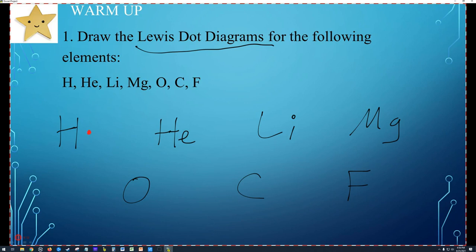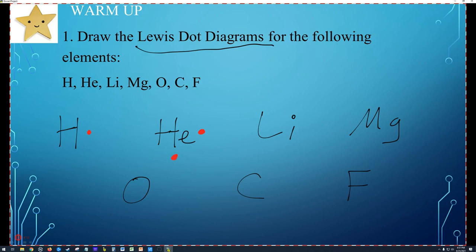I'm just going to change the color so that you can see it better. Helium is in group 2, so he will have 2. Remember that group 8, the noble gases, don't react with anything. They're noble and they're inert gases. Most of them have 8 valence electrons. They have full outer shells. Helium only has 2, because helium is in the 1s, and the first shell only holds 2 electrons. So helium is in group 8, but you have to remember that he only has 2 valence electrons. His atomic number is 2, so he's got 2 protons, 2 electrons if he's neutral.